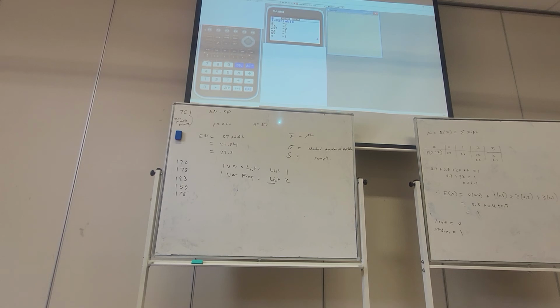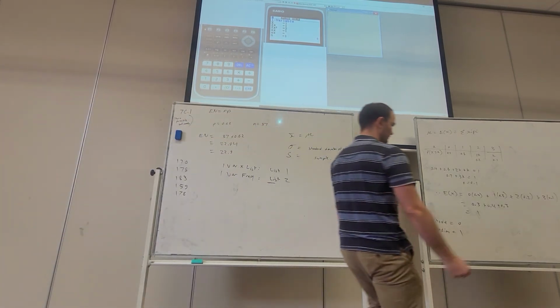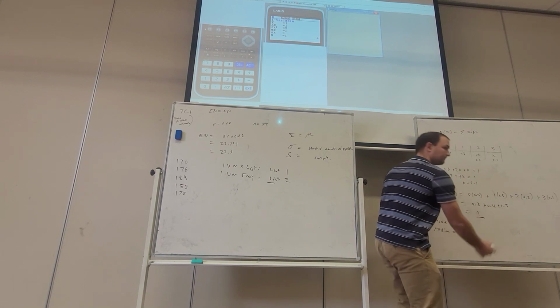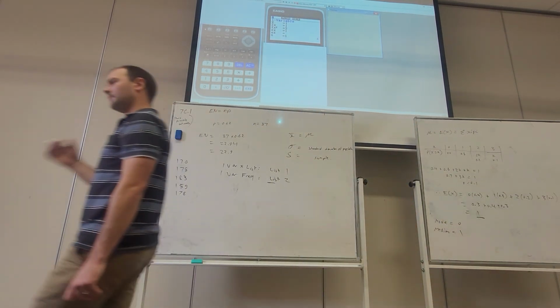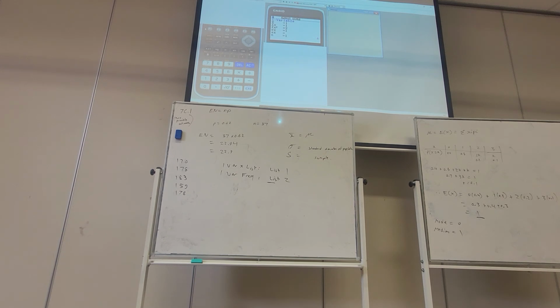It's going to tell you the mean, or what we calculated here. So we can use our calculator for these things. It's going to tell us the median and the mode as well. Median is 1, mode is 0. So it's telling us all that information that we can get by looking at it and doing some calculations, but we can use our calculator to support us.